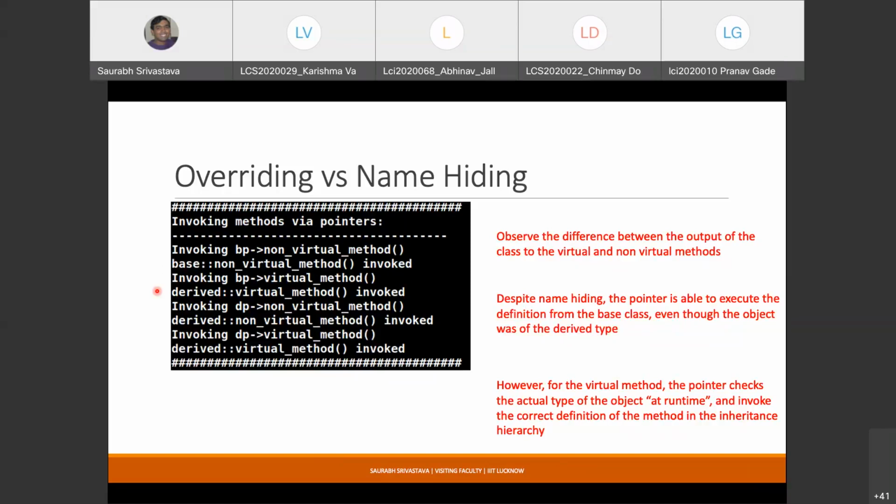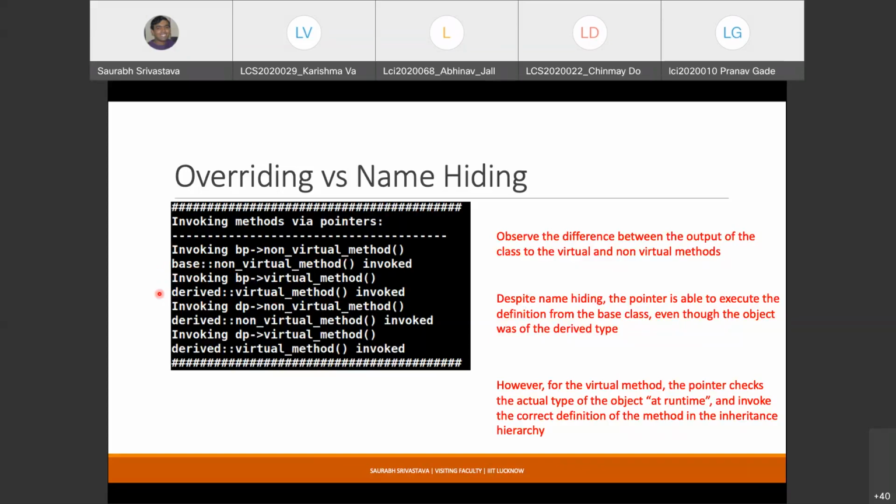So the implementation was able to see that the object here is actually of type derived class. So I should invoke the definition that has been provided in the derived class. It is not true for a non-virtual method. For a non-virtual method, the base class definition was invoked, because the pointer was of base type. But for a virtual function, even though the pointer was of base type, the definition that was invoked was the derived class definition. So this is the difference between name hiding and overriding.